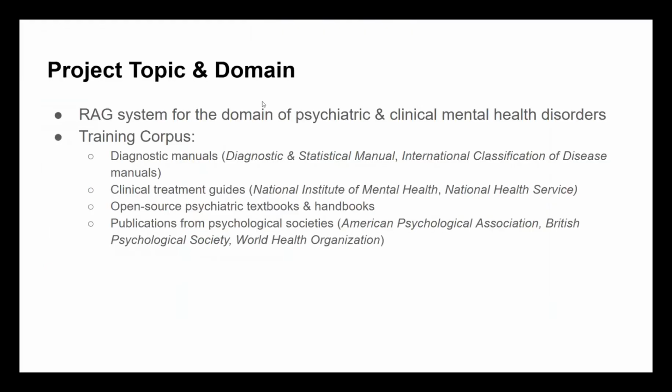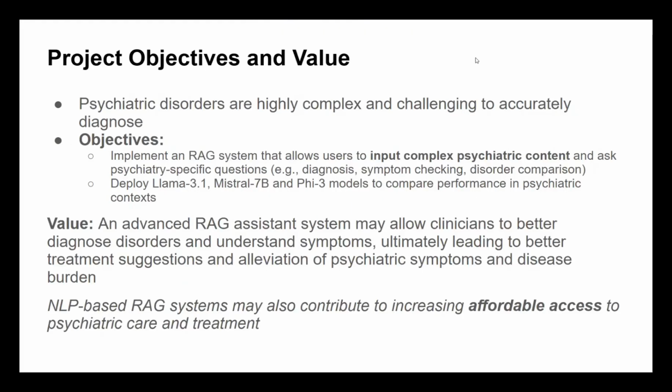Our project builds a RAG system using trusted medical sources like DSM-5, ICD, and clinical guidelines to answer mental health questions accurately. Our goal is to let users ask psychiatric questions and compare three models, LLaMa, Mistral, and Phi3. This system can help improve diagnosis and make mental health support more accessible.